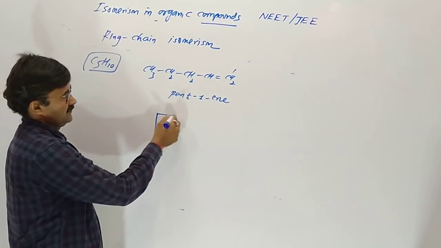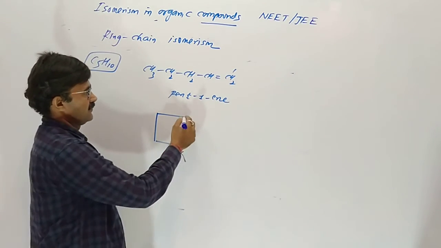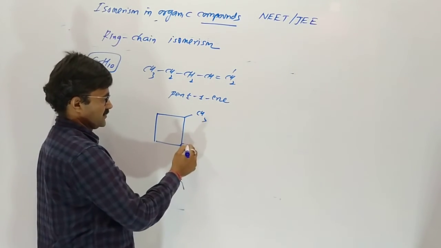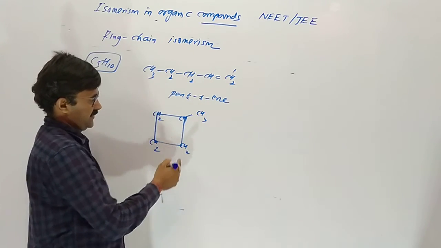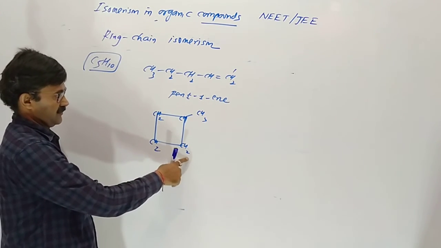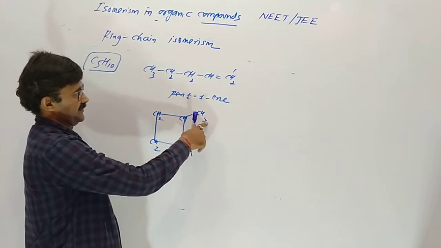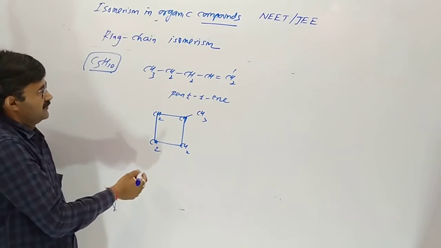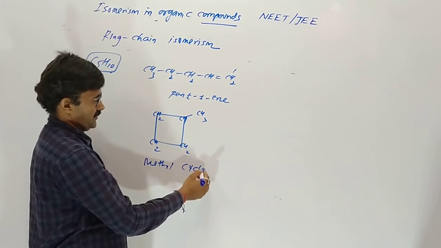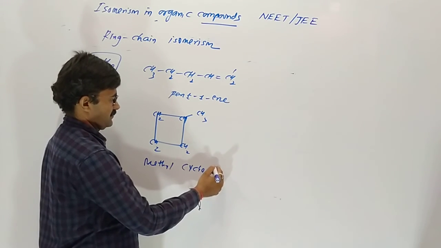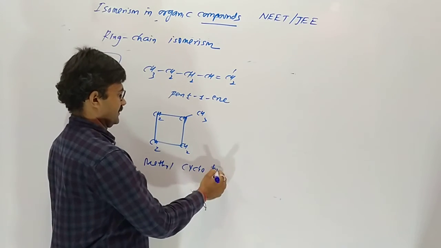So here you can see CH3, CH2, CH2, CH: 2 plus 2, 4 plus 2, 6, 7 and 3, 10. Methylcyclobutane.